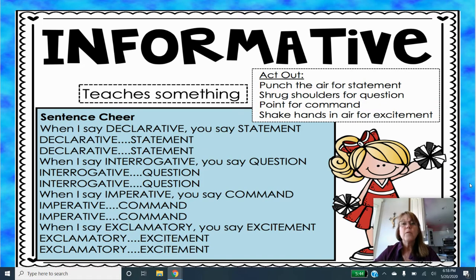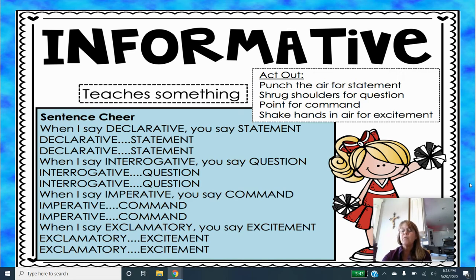Hi, guys. This is our next type of poetry. It's called informative. Now, just like in our informative writing that we did when we researched animals and then wrote paragraphs about them, it's similar to that, but we're putting it into a poetry form. You can use rhyming, you can use repetitive lines, you can choose how you're going to do it, but in the process of writing your poem, you should be giving information about what it is.